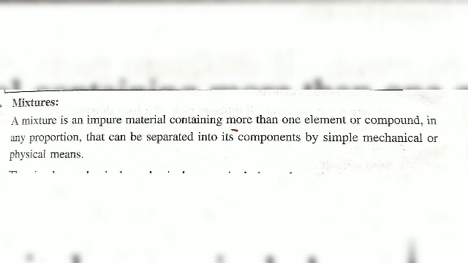For example, the boiling point of a solution of sugar in water depends on the amount of sugar. The more sugar, the higher the boiling point. Again, the freezing point of water becomes less than 0 degrees centigrade when common salt is dissolved in it. The more common salt is dissolved, the lower the freezing point.